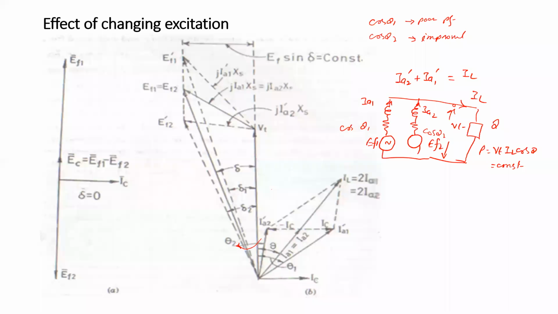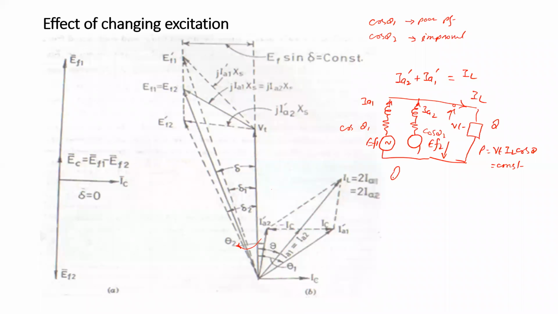But what is the change? The change is that the alternator whose excitation has been increased will supply more reactive power, and it will work on poor power factor. Whereas the alternator whose excitation is kept constant will work on improved power factor and supply less reactive power. So the total reactive power again will remain the same. Only the sharing of reactive power changes.